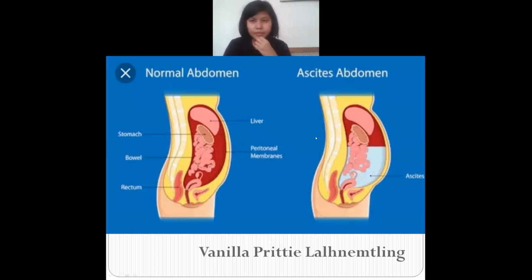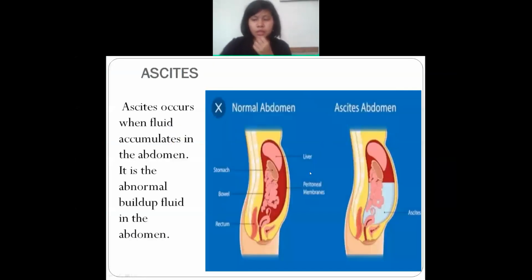So today we will be discussing the topic of ascites. This picture shows the normal abdomen. In this picture, you can see the abnormal abdomen, which means ascites. So, what happens in ascites? Let's see. Okay, so this is ascites.